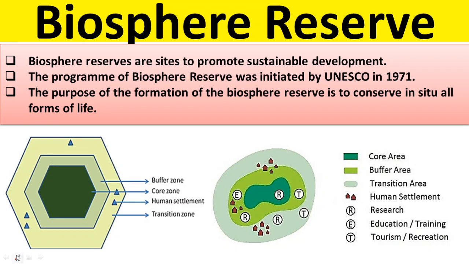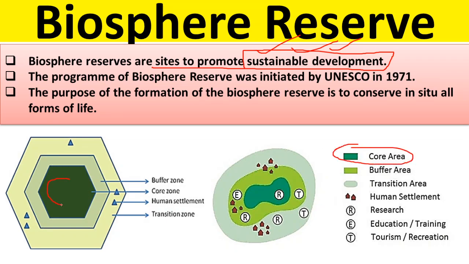Next is biosphere reserves. This is much bigger. Biosphere reserves are the sites to promote sustainable development. So it is not only about plant protection and wildlife protection, it is about protecting the whole ecosystem, even the human beings that are living there. The structure of a biosphere looks something like this. There will be a core zone. This is the core zone in green.